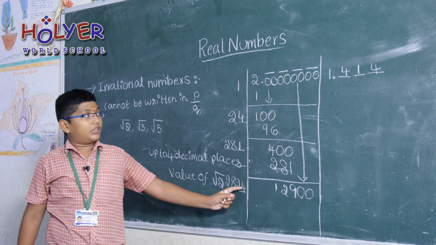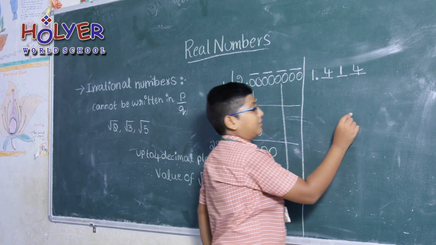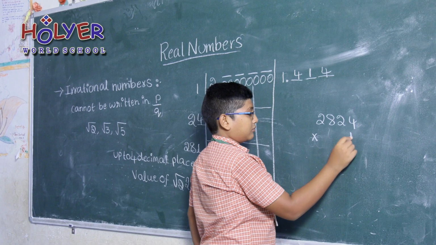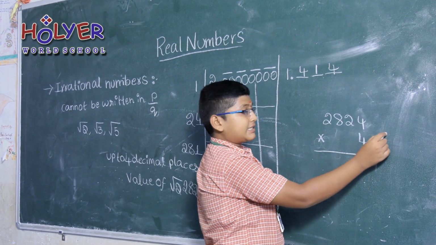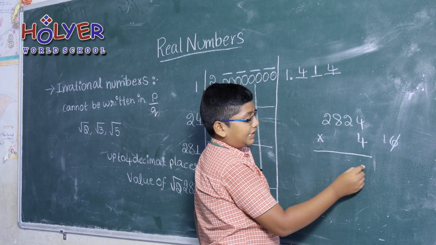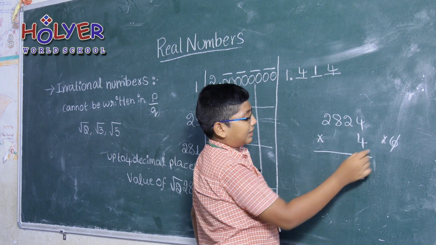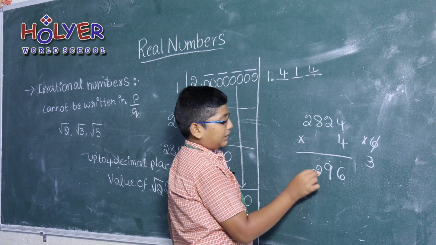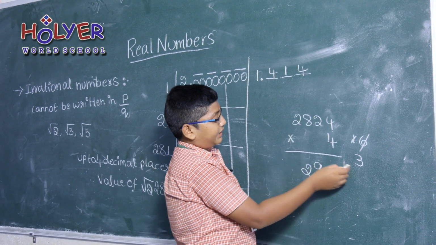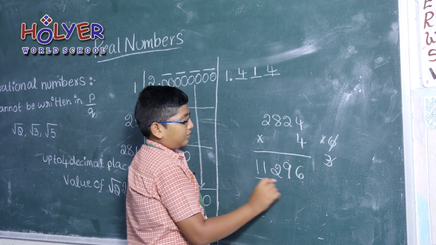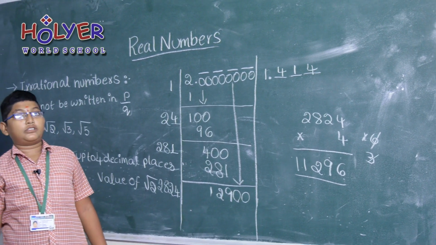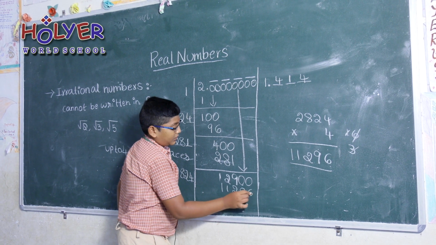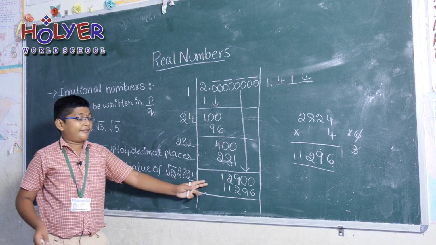282, 4 into 4. Let us multiply them. 4 4s are 16, we write 6 here. 4 2s are 8, plus 1 is 9. 4 8s are 32, 3 here, 2 here. 4 2s are 8, 8 and 3 are 11. So we will get 11,296 right here. We have to subtract them.